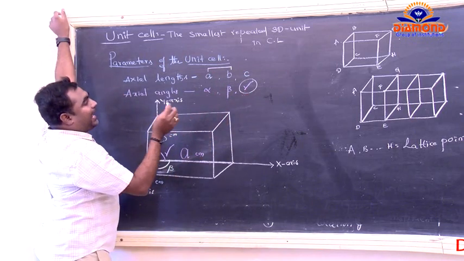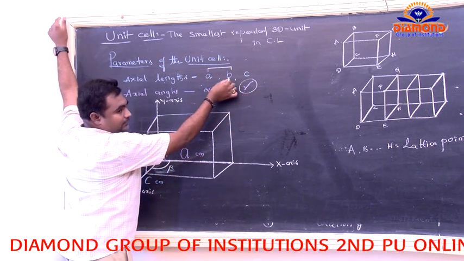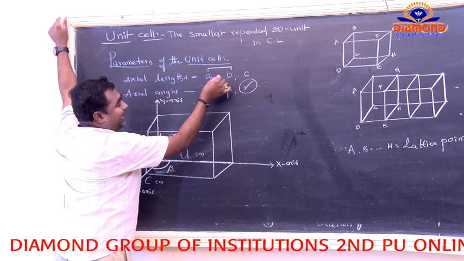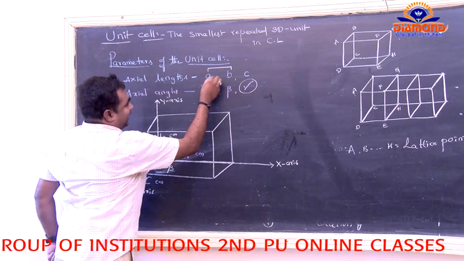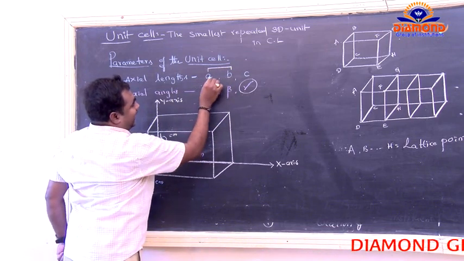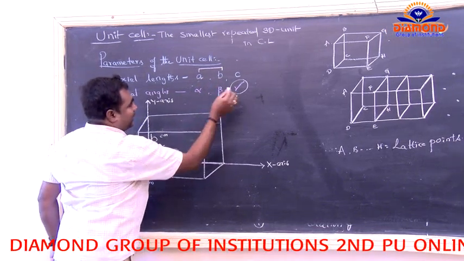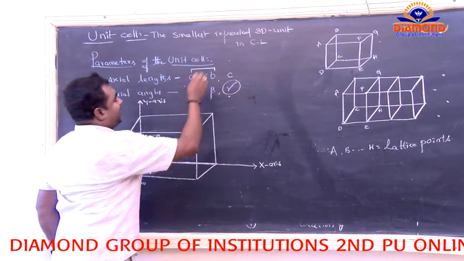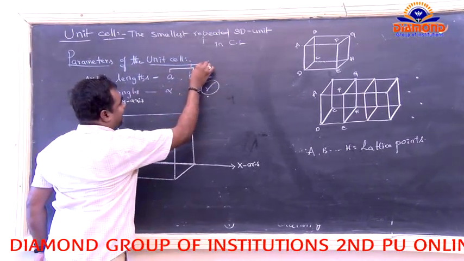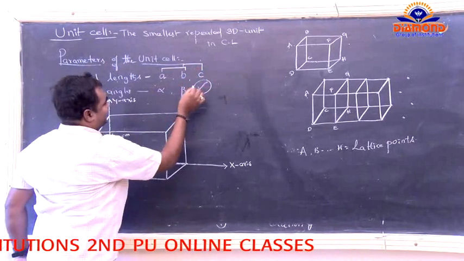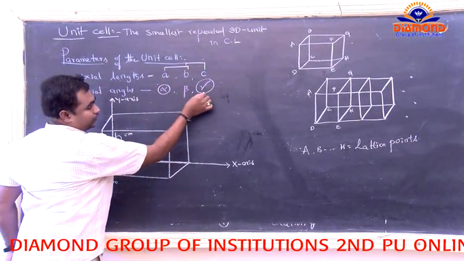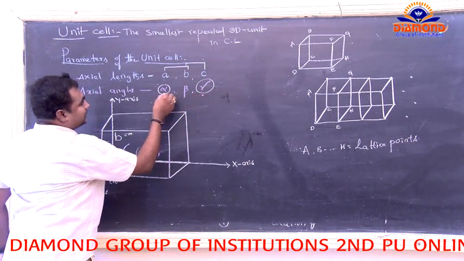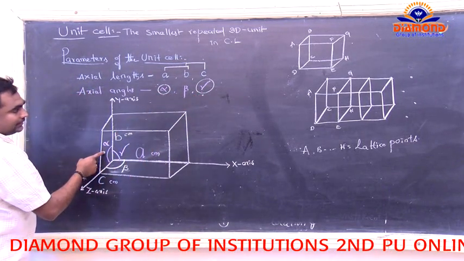If we want the angle between a and b, it belongs to gamma. Suppose we take the angle between b and c, we get alpha. So omit these two; the third one is the angle.